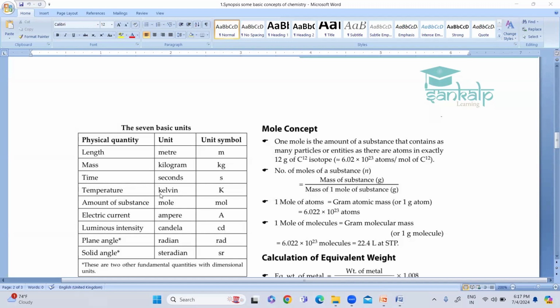Then temperature. Temperature is expressed as Kelvin, and the unit symbol for Kelvin is capital K. Next is amount of substance. Whenever we are calculating amount of substance, it is given as mole. The unit symbol for mole is mol, small mol.